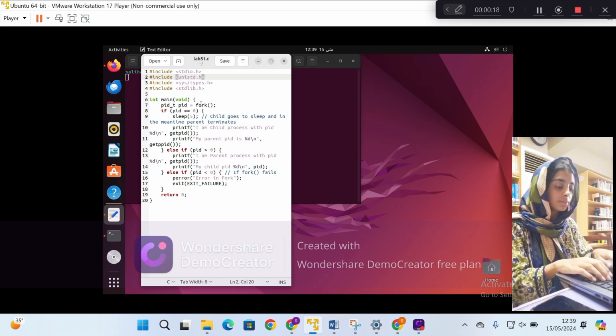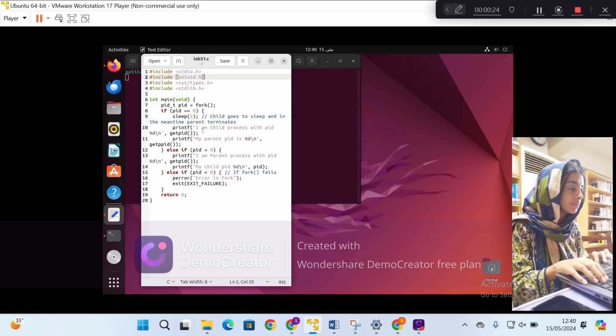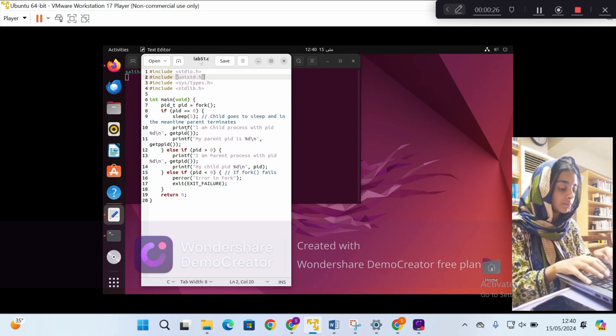After including the necessary header files, we will create different functions, and the key points of this program are: the fork function creates a new child process. The child and parent process execute their respective code blocks based on the return value of fork. getpid returns the process ID of the calling process. getppid returns the parent process ID.